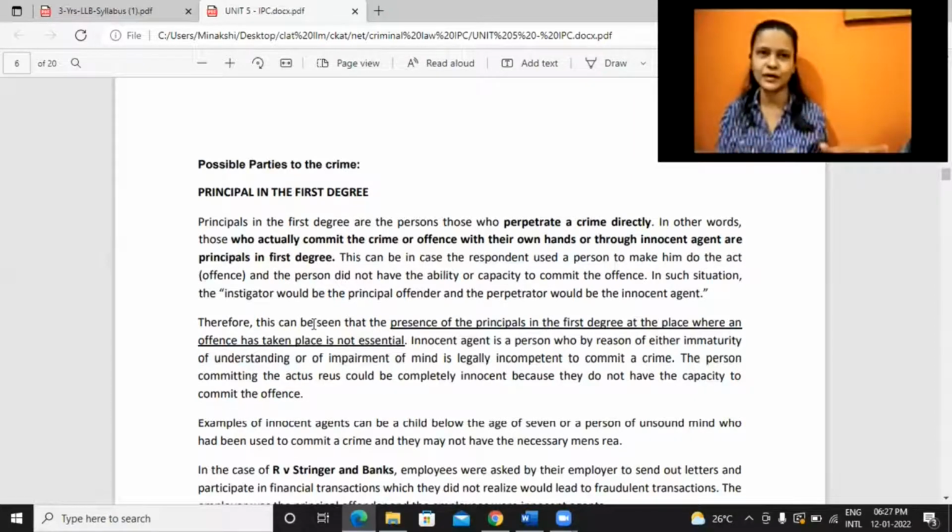It's like you are taking the help of another person and getting your work done. So in such cases, it will be principal in first degree. Either he is doing it himself or taking help of some innocent agent. This statement is important. The ones in bold or underlined, these two statements are important here.